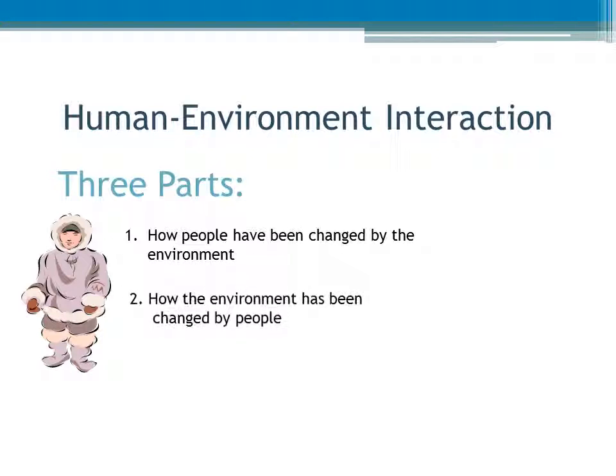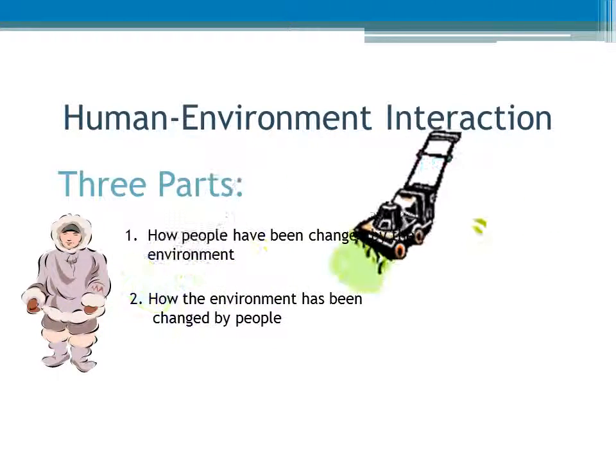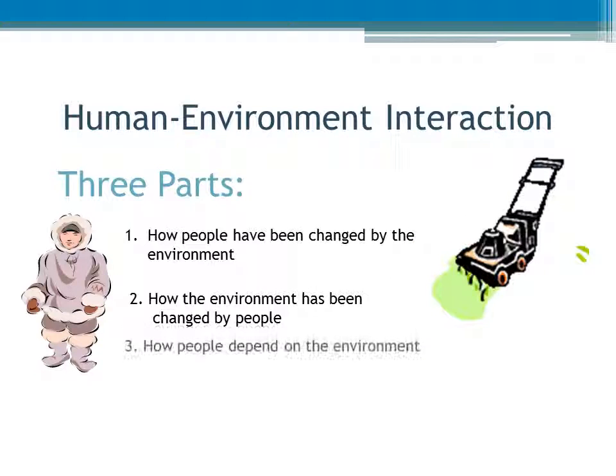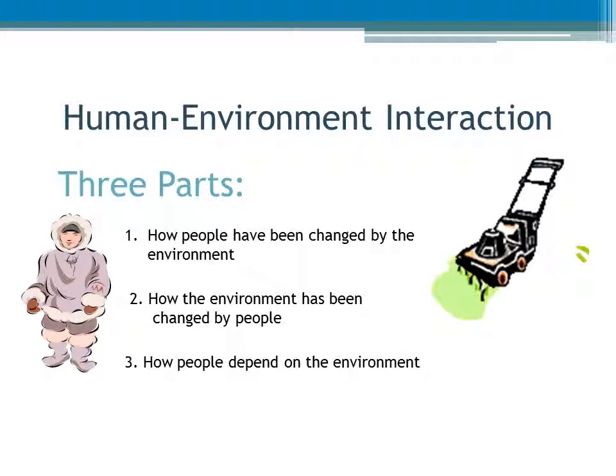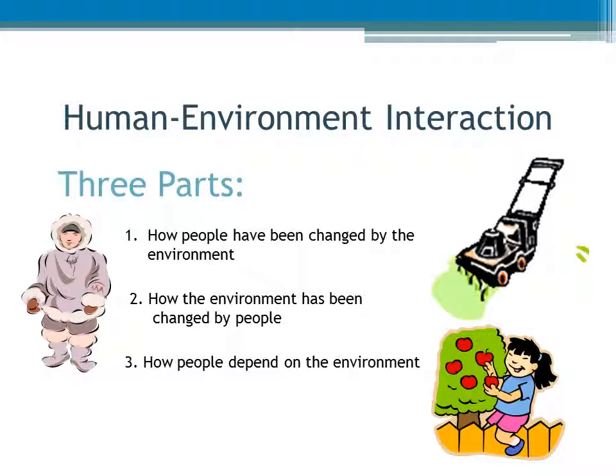How the environment has been changed, or modification, is the way people change their environment to suit themselves. Clearing forests to make room for growing crops is an example, along with mining and mowing the lawn. Depending on the environment is when people rely on their environment for something. Examples of this are using trees for firewood, or coal to warm us in winter, rivers to transport goods, and natural resources like oil and coal, to sell or exchange for other needed items that are not available.